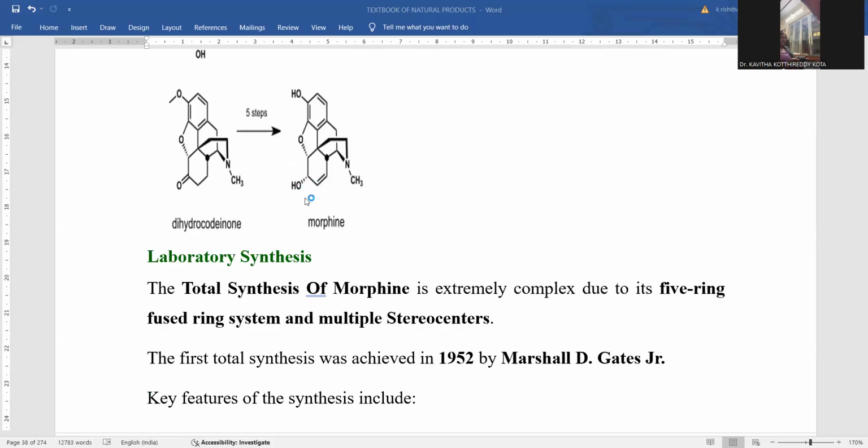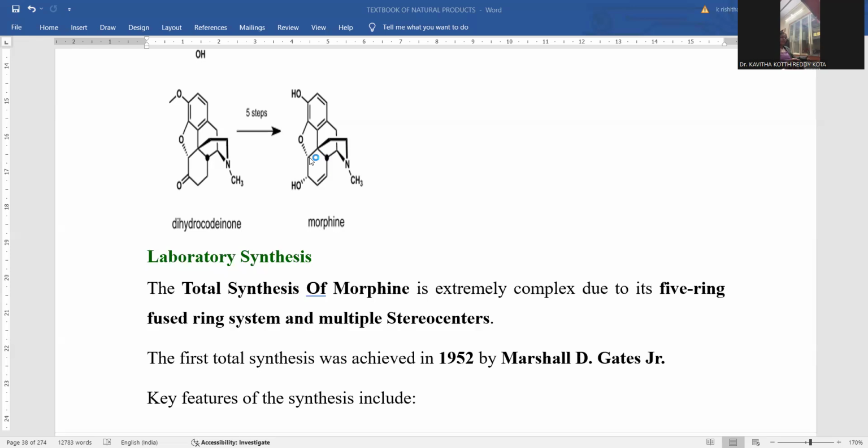Here is the hydroxyl group containing one. This is the one chiral carbon atom. Obviously, this is the second chiral carbon atom. This is the third chiral carbon atom. This is the fourth chiral carbon atom you can notice. And this is the fifth chiral carbon atom.